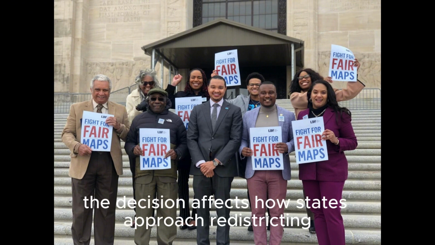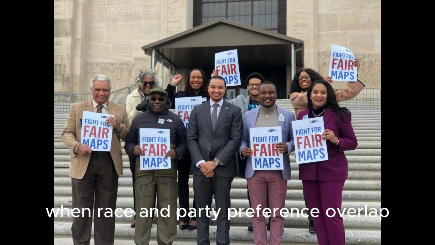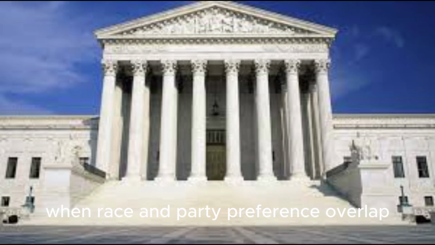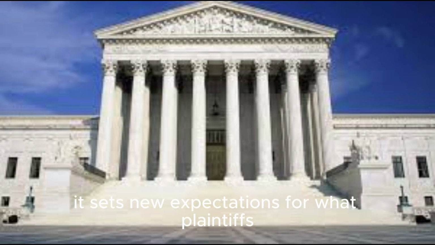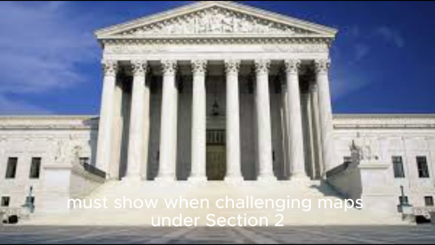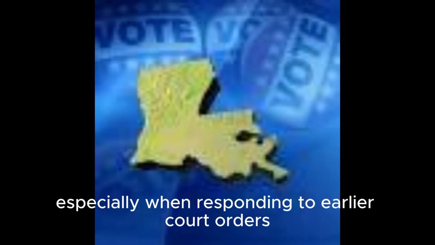The decision affects how states approach redistricting when race and party preference overlap. It sets new expectations for what plaintiffs must show when challenging maps under Section 2. It also influences how states justify their districting choices, especially when responding to earlier court orders.